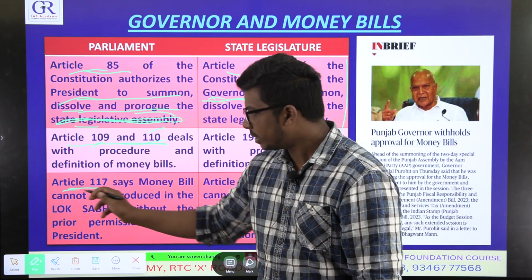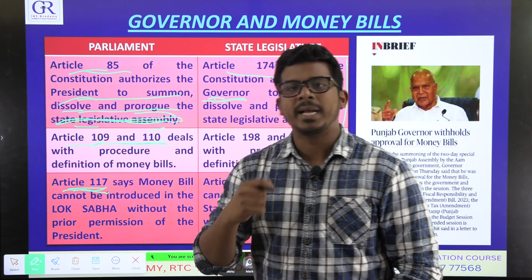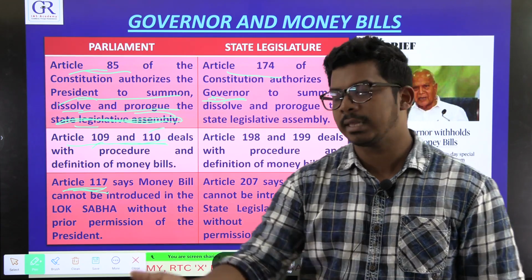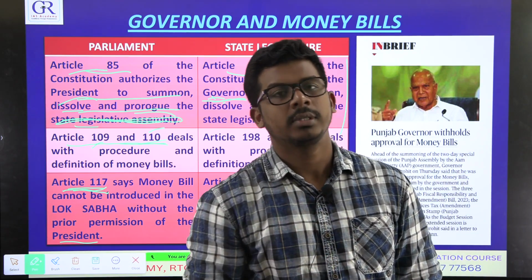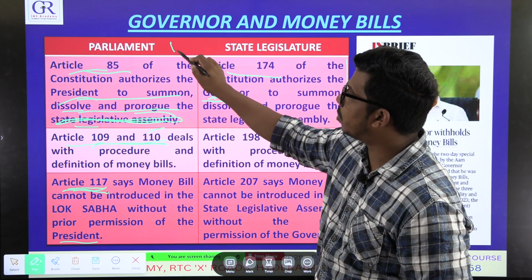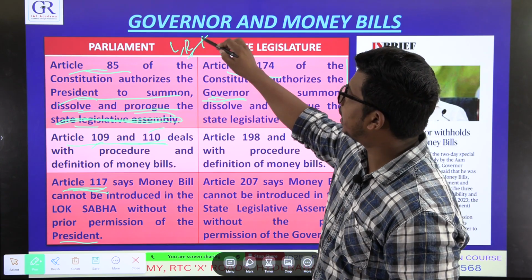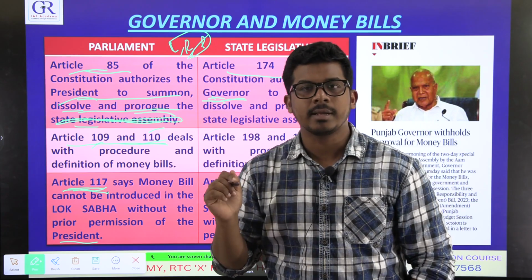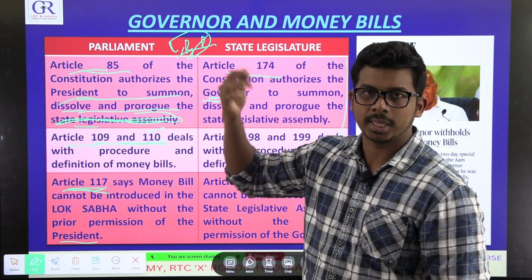In this Article 117, it is said that if you want to pass a money bill, first you have to take the permission of the president. If you want to introduce it, even the introduction. Normally when a bill passes through the Lok Sabha and Rajya Sabha, it is sent for the approval of the president. So this is the procedure of acceptance and passing of a bill. It is also given in the constitution.